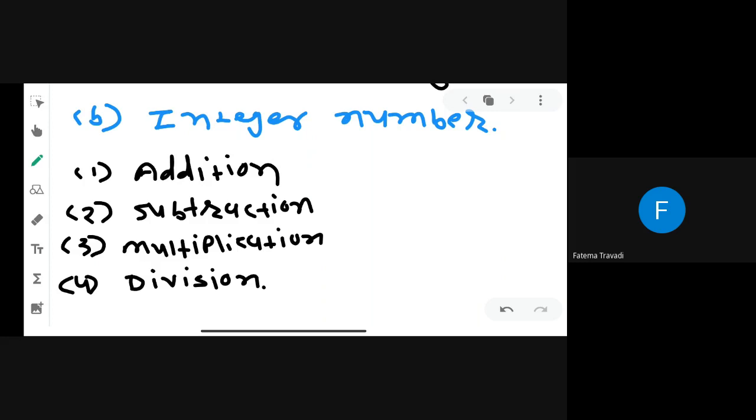Okay, same example we are taking: 2 plus 3 is 5. You know that 2 and 3 are integers and we get 5 as an integer, so it means integer numbers are closure under addition. Clear, all of you? Yes, sir.